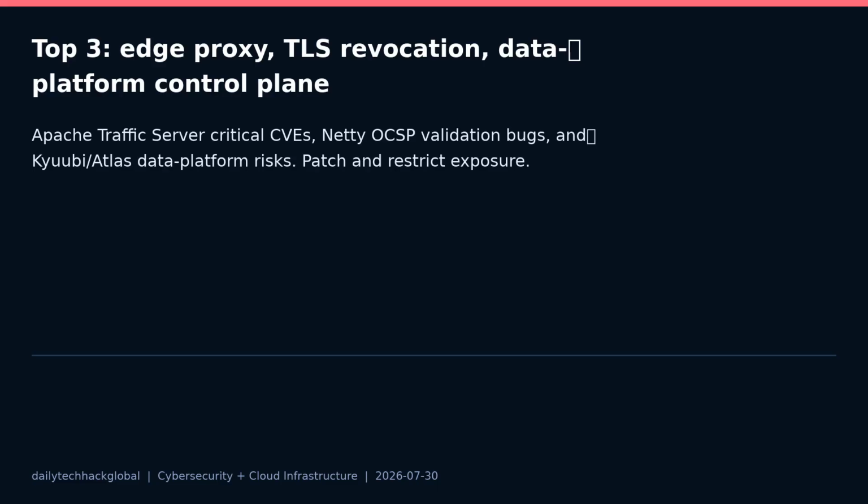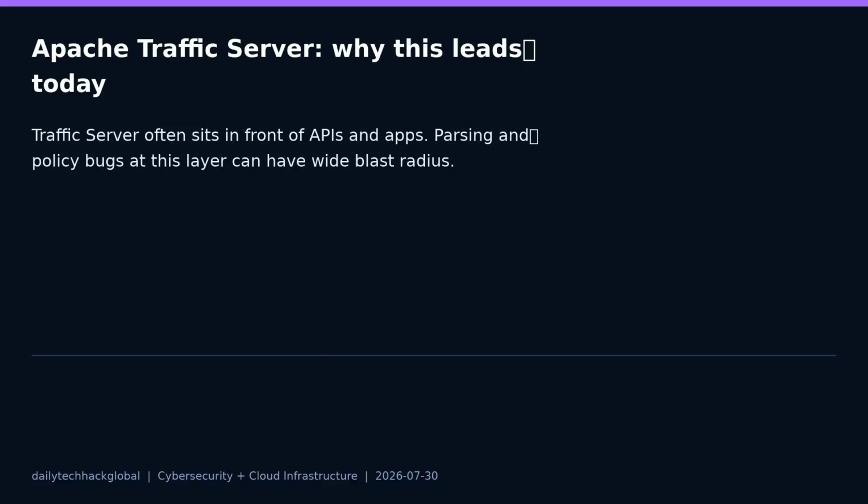at risk. The main takeaway for builders and businesses is simple: proxy layers, TLS libraries, and data platform admin panels are control plane security surface. Patch them, restrict reachability, and verify the assumptions between gateways and origins.